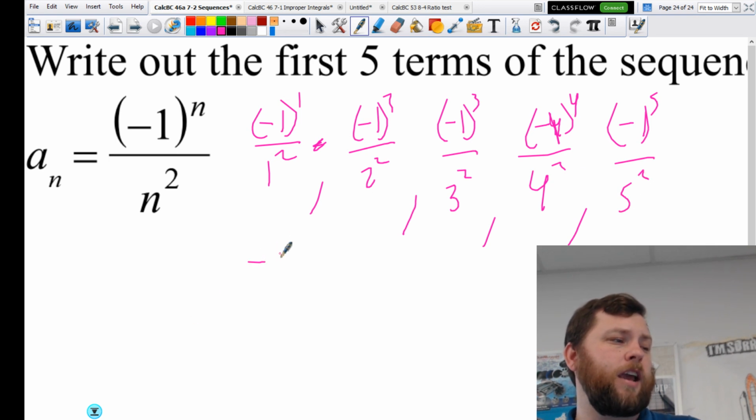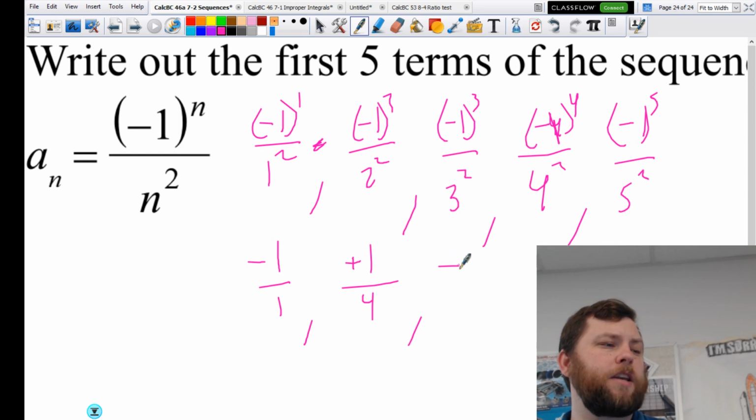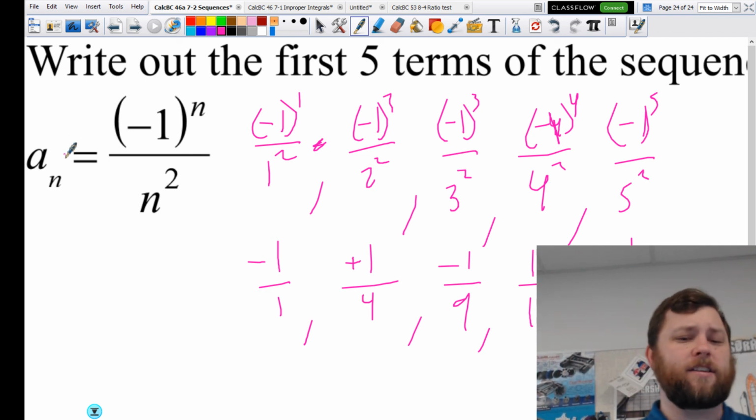That'll be -1 over 1. This will be +1 because this is going to rotate. Over 2 squared is 4. This is going to be -1 over 9. +1 over 16, and -1 over 25. There's the answers.